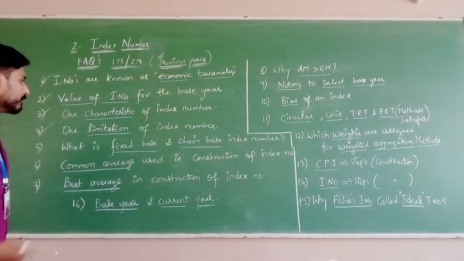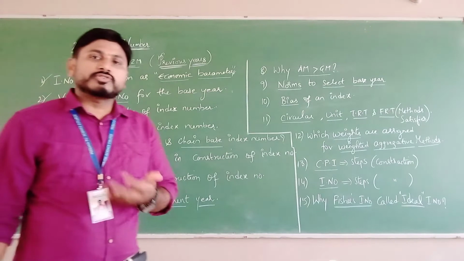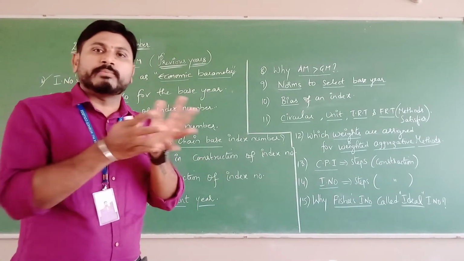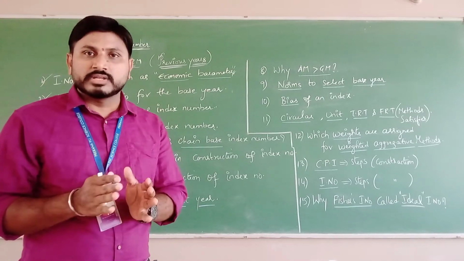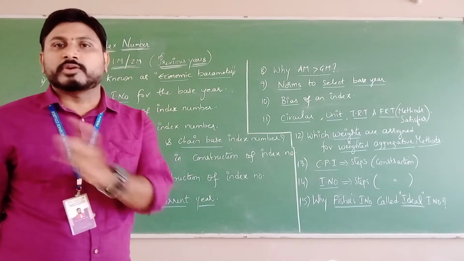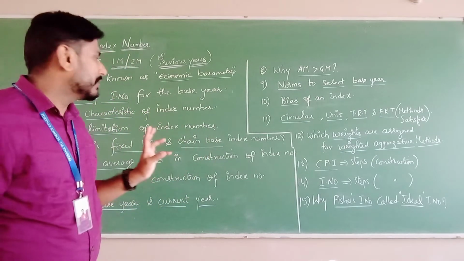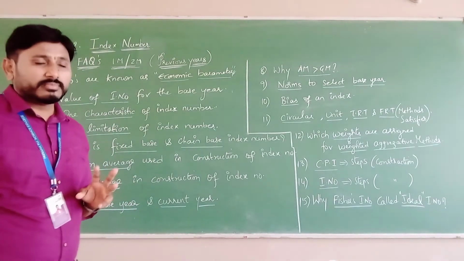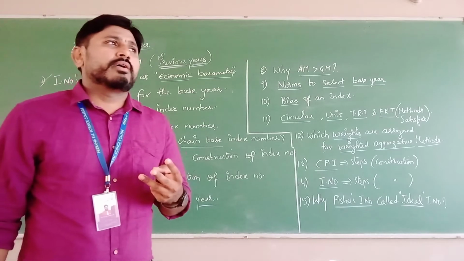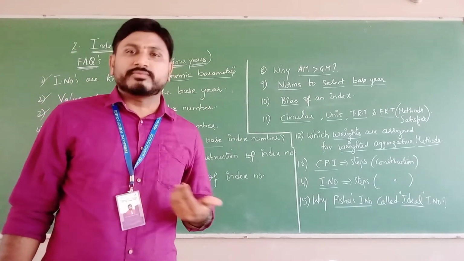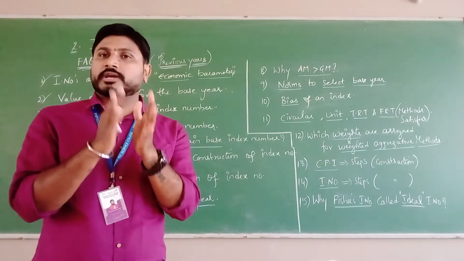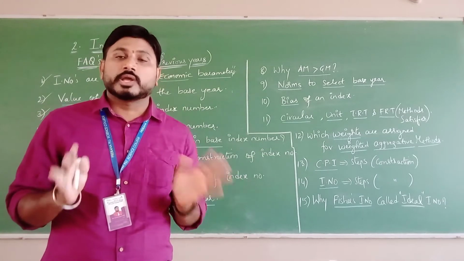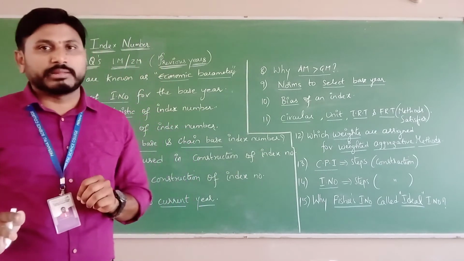Next, there is one more limitation. There is a likelihood of error being introduced, because you are depending upon the sample and you are not considering the census. So that is the second limitation of index numbers. At the same time, we are least bothered about the quality of the data. We are considering only the quantity of the data to construct an index number. We are least bothered about the quality. So that is the third limitation.